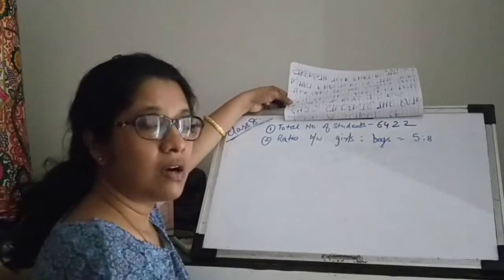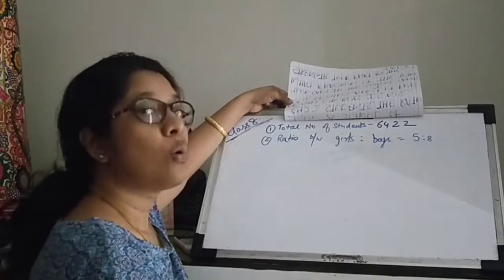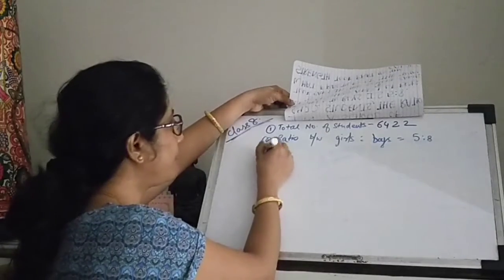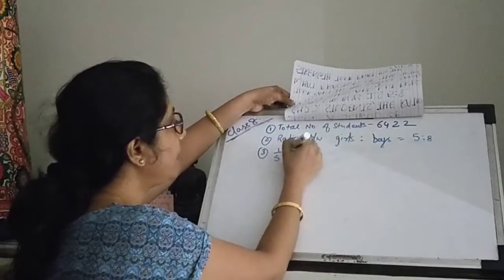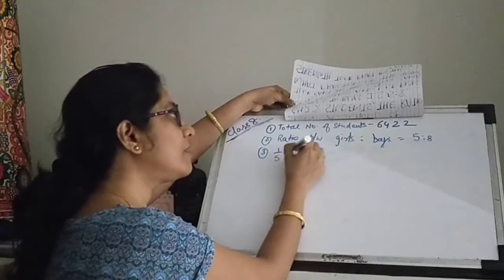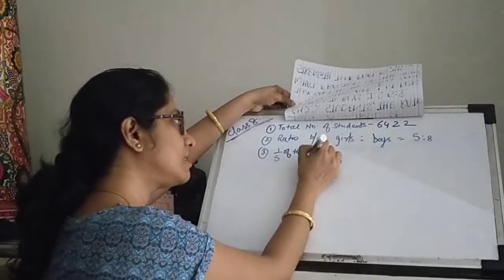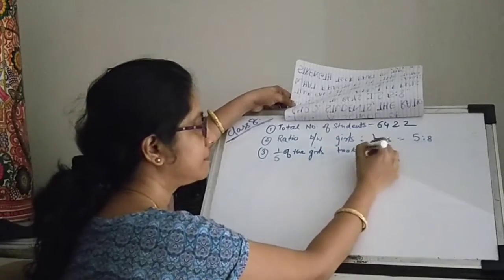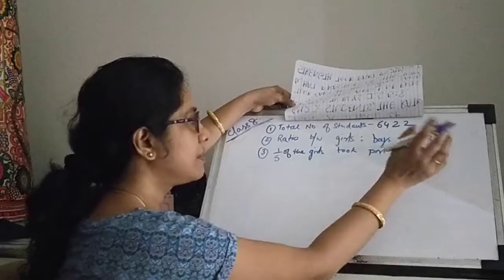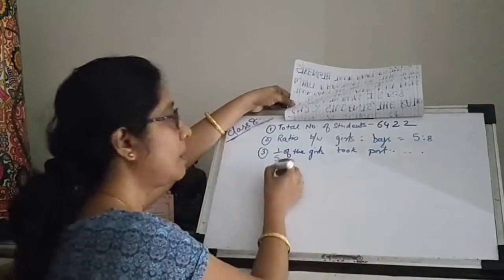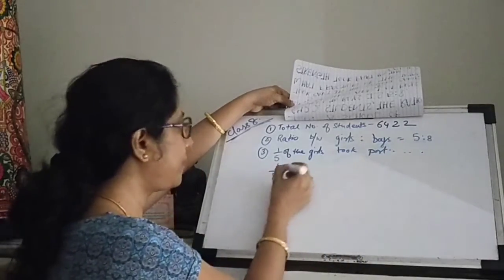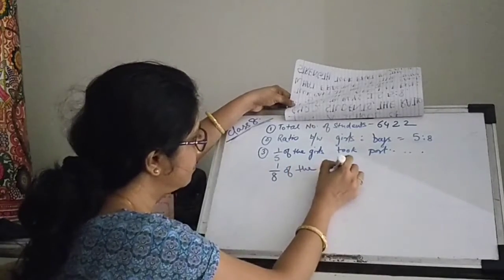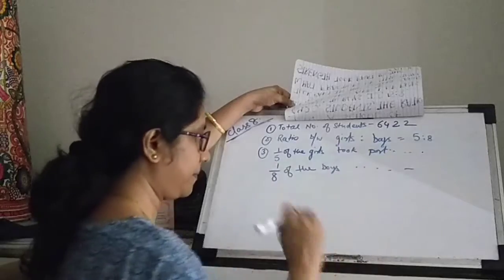Right? What else is given? Third point, we are given 1/5 of the girls took part in something, and 1/8 of the boys took part in something.